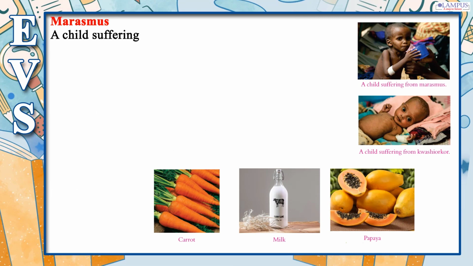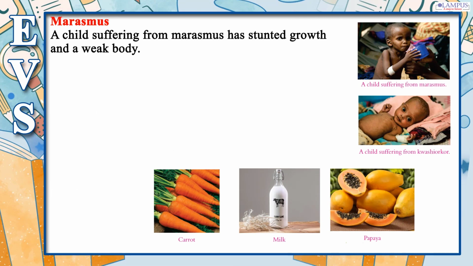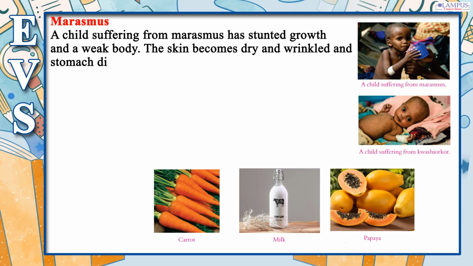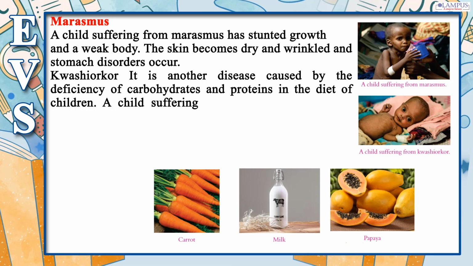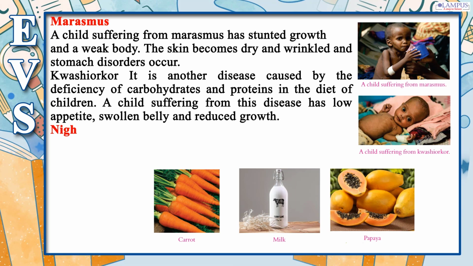Marasmus. A child suffering from marasmus has stunted growth and a weak body. The skin becomes dry and wrinkled and stomach disorders occur. Kwashiorkor. It is another disease caused by the deficiency of carbohydrates and proteins in the diet of children. A child suffering from this disease has low appetite, swollen belly and reduced growth.